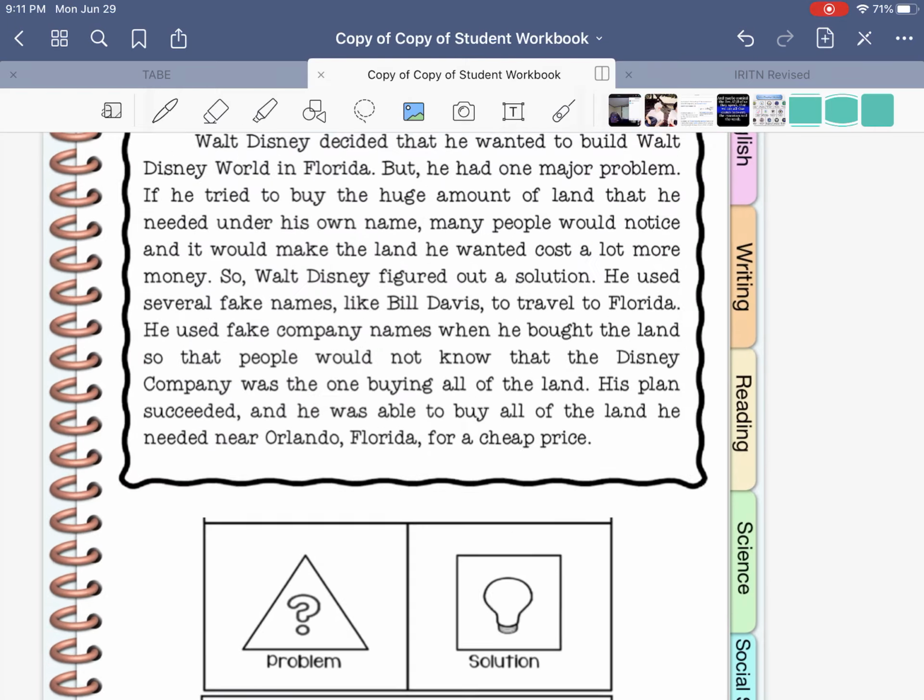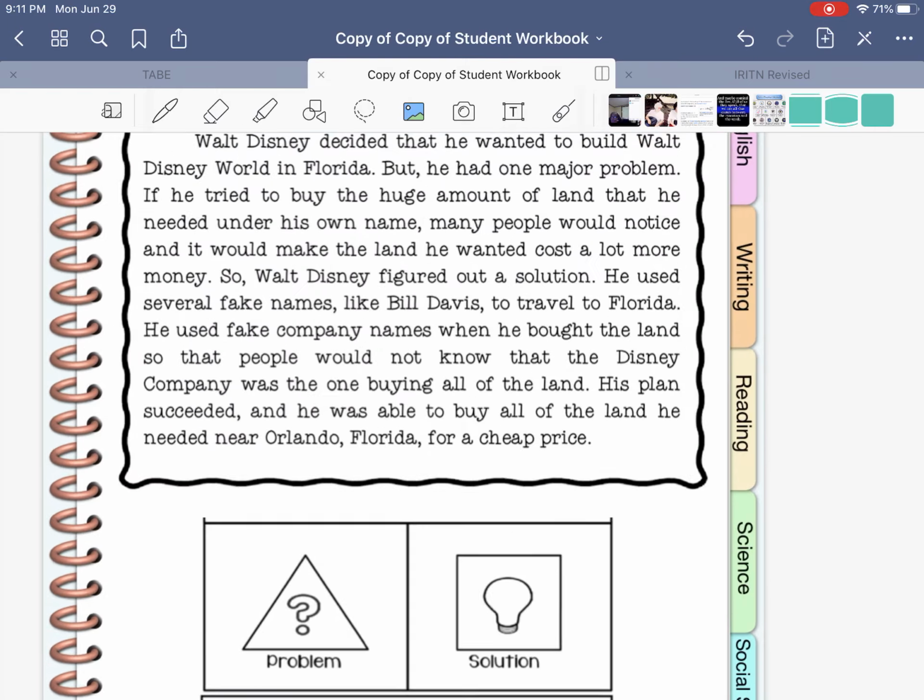Walt Disney decided that he wanted to build Walt Disney World in Florida, but he had one major problem. If he tried to buy the huge amount of land that he needed under his own name, many people would notice and would make the land he wanted cost a lot more money. So Walt Disney figured out a solution.